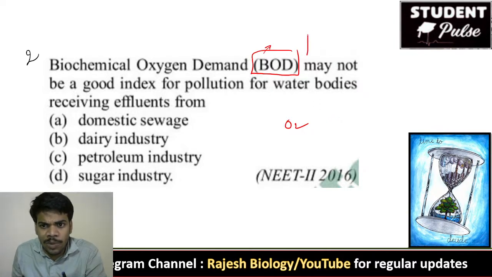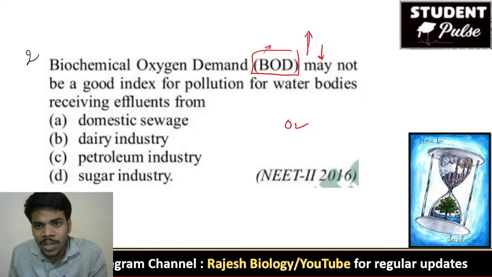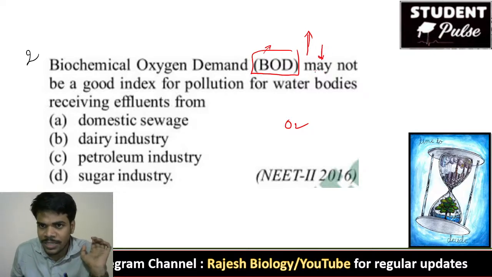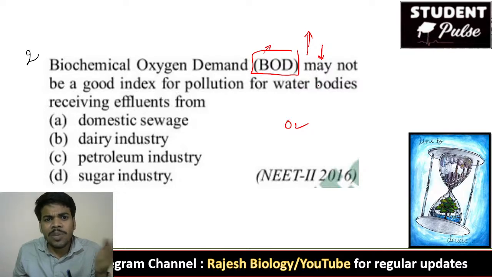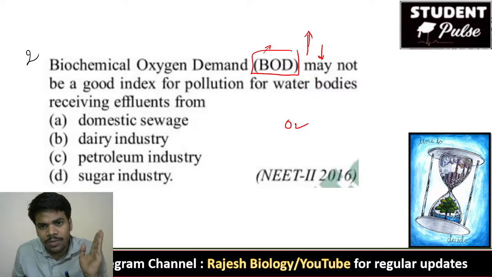If biological oxygen demand is increased, that means water is highly polluted. If the biological oxygen demand is very low, that means microorganisms don't require oxygen because there is no organic waste.